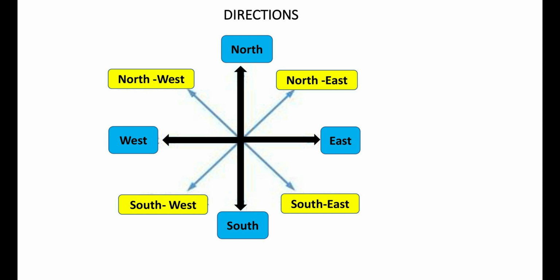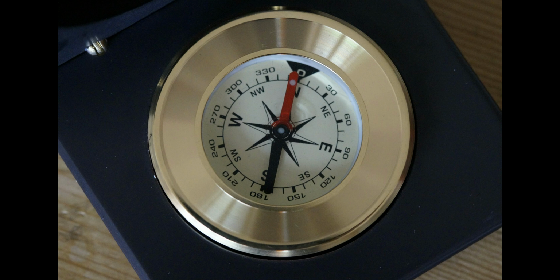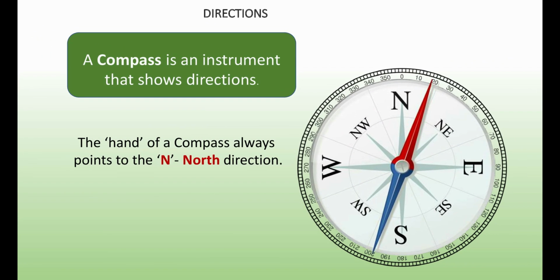The hand or arrow of the compass always points to the north, and from that point you can locate the other directions. Do you know? It is believed that the Chinese invented the magnetic compass, which was used by fortune tellers. Fortune tellers are persons who tell your future.